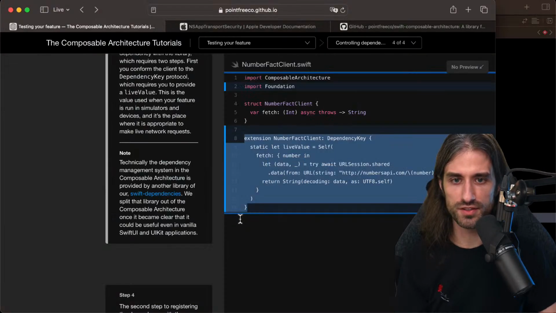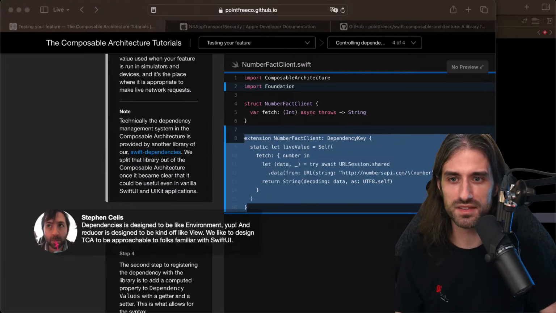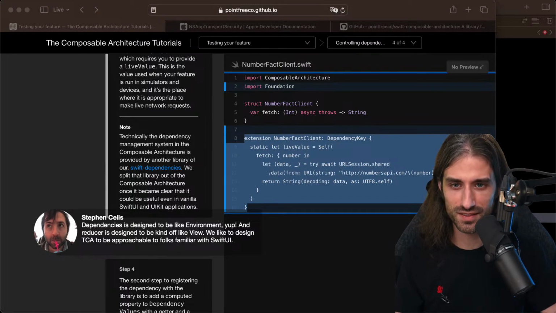Okay, what's the next step? We have a note. Technically, the dependency management system in the Composable Architecture is provided by another library of ours, Swift Dependencies. We split that library out of the Composable Architecture once it became clear that it could be useful even in vanilla SwiftUI and UIKit applications, which makes sense. Dependencies is designed to be like environments. I got it right. Nice. And Reducer is designed to be kind of like View. We like to design TCA to be approachable to folks familiar with SwiftUI.